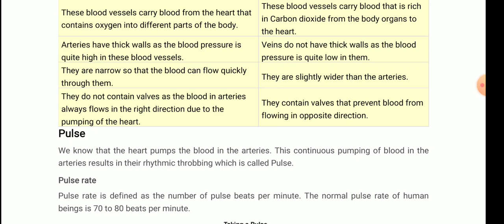The normal pulse rate of a human being is 70 to 80 beats per minute. Clear? So what is pulse? The rhythmic throbbing of the arteries due to the continuous pumping of blood. And what is pulse rate? It is defined as the number of pulse beats per minute. The normal pulse rate of a human being is 70 to 80 beats per minute. Okay, you have to remember it.